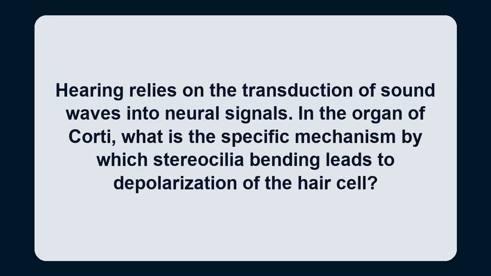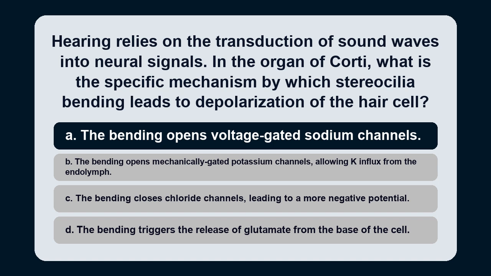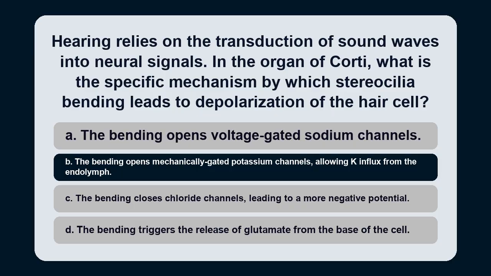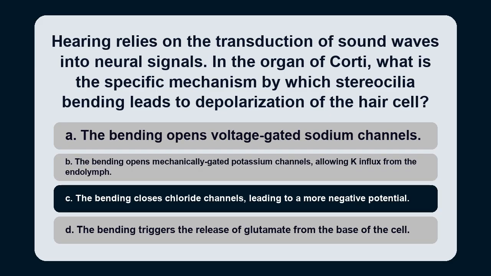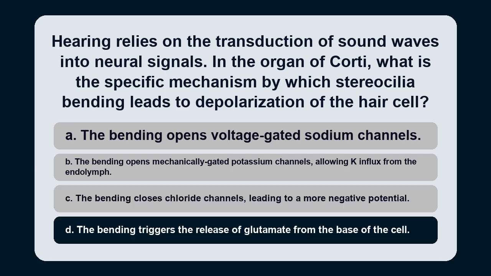Question 2. Hearing relies on the transduction of sound waves into neural signals. In the organ of Corti, what is the specific mechanism by which stereocilia bending leads to depolarization of the hair cell? Option A. The bending opens voltage-gated sodium channels. Option B. The bending opens mechanically gated potassium channels, allowing K+ influx from the endolymph. Option C. The bending closes chloride channels, leading to a more negative potential. Option D. The bending triggers the release of glutamate from the base of the cell.